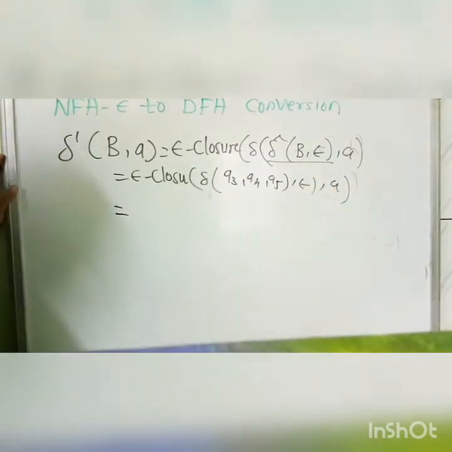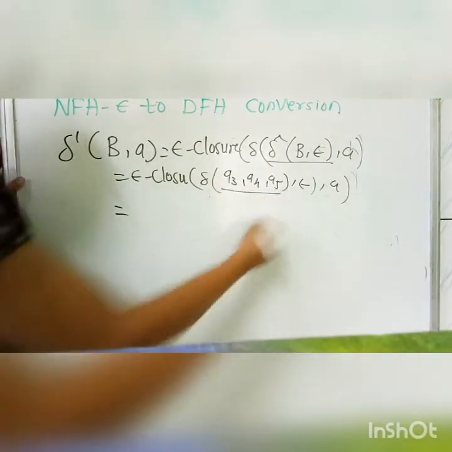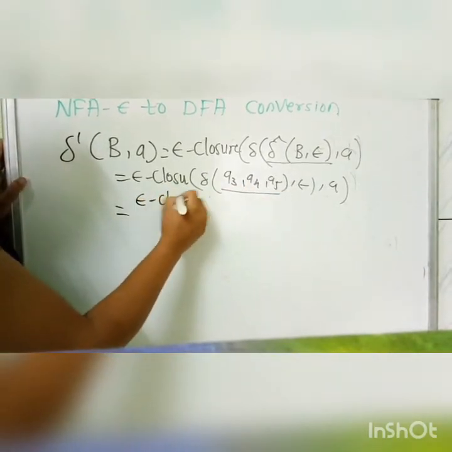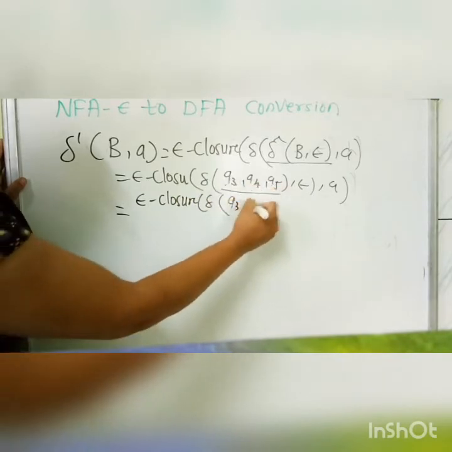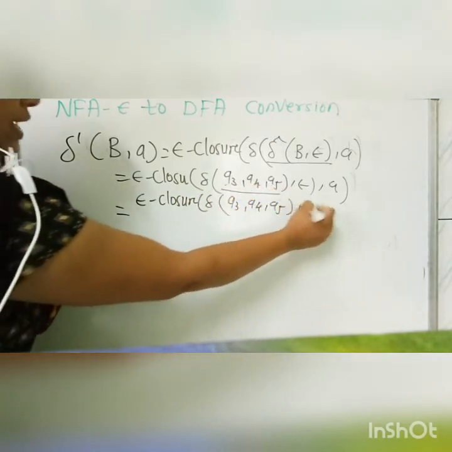Q3's epsilon closure is Q3, Q5. Q4 has Q4, Q3, Q5, and Q5 has Q5 itself. So again it comes to the same: epsilon closure of delta of Q3, Q4, Q5 on A.